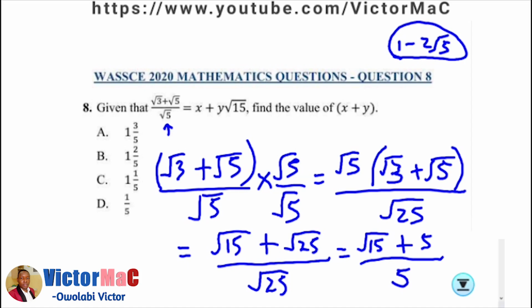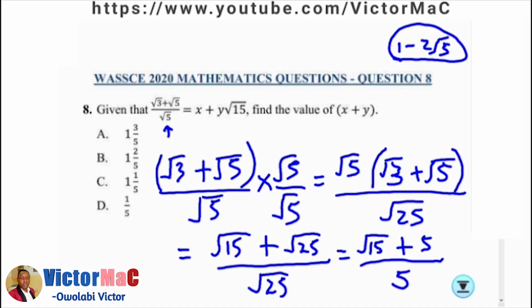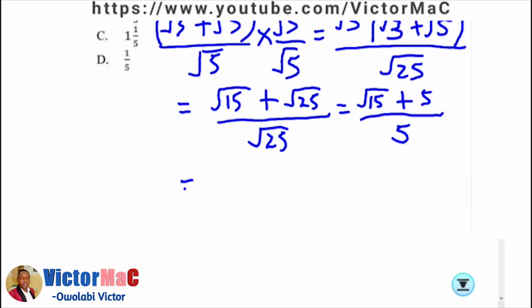Now, when we divide the two terms at the numerator by 5, we're going to have root 15 over 5 plus 5 over 5.